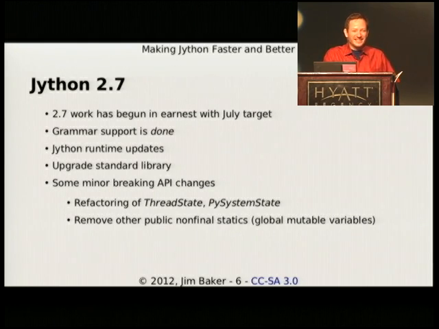Seriously, there's nothing like sustained full-time work on any project if you have that luxury. We're going to be updating the runtime. 2.5 to 2.7 has some upgrades in the standard library. Some of the nice things about that is that there's a lot more unit testing for those changes than there were previously, which makes it a lot easier for us to actually find out what we need to fix. And then there's some minor breaking API changes, which are not really terribly interesting here, but if you are using these APIs, be aware. If you are using them, I think you'll know how to fix them.